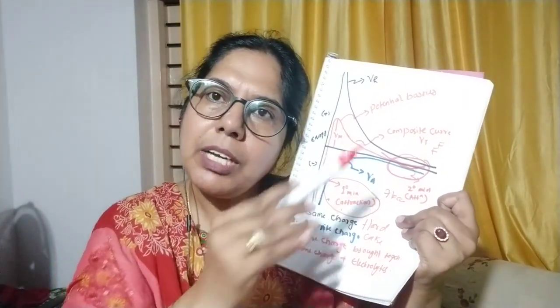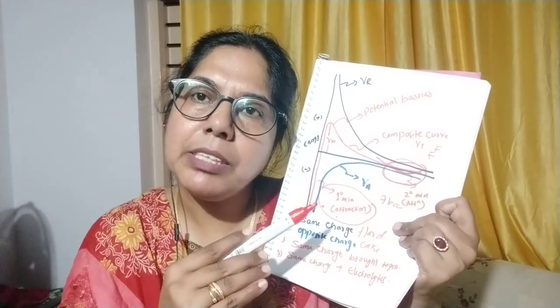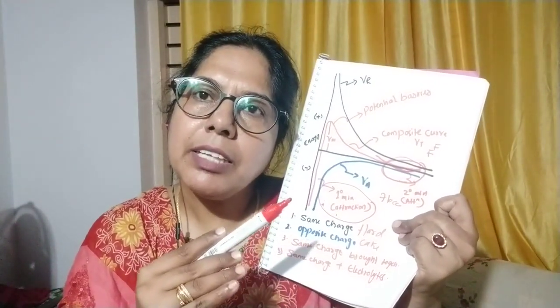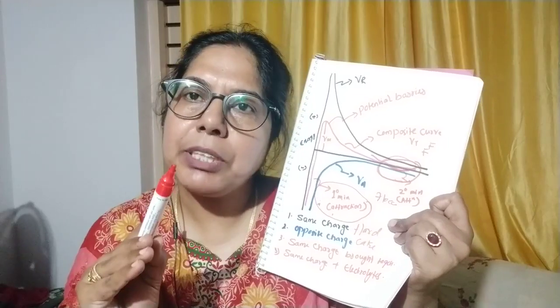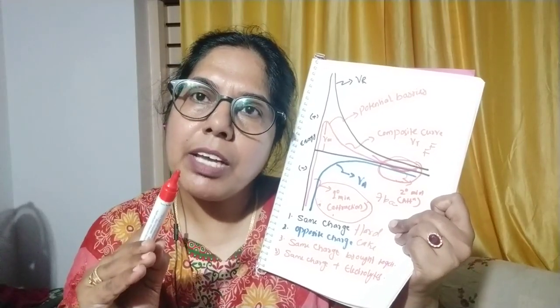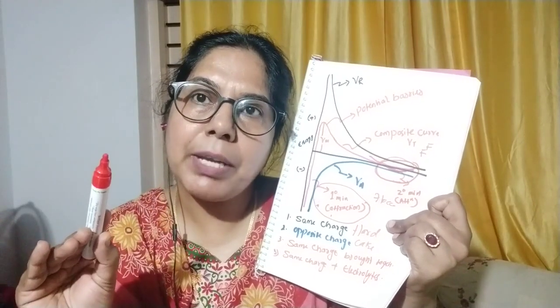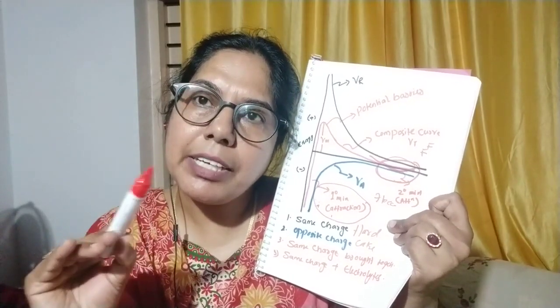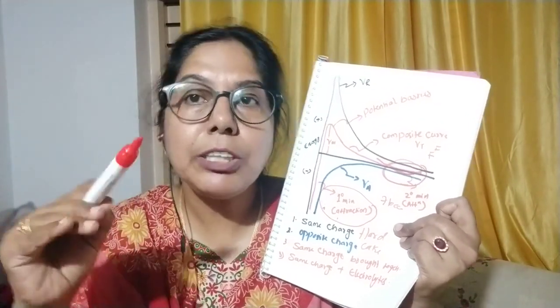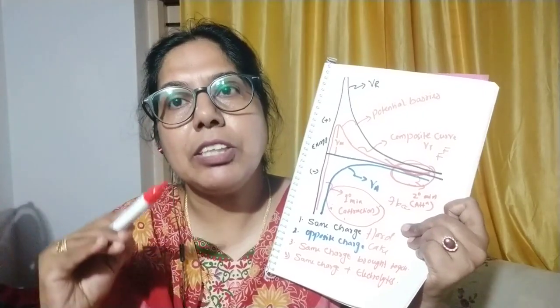In summary, the aggregation of a colloidal dispersion is prevented, and the dispersion will be stabilized, when the kinetic energy is sufficient to surmount the potential energy.